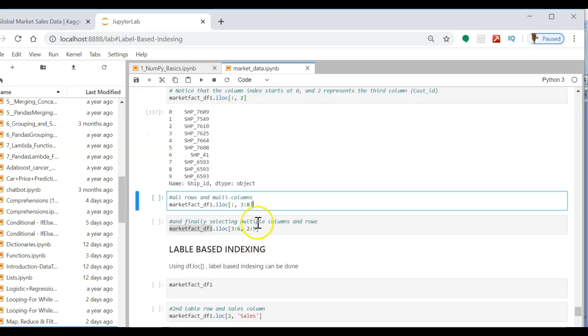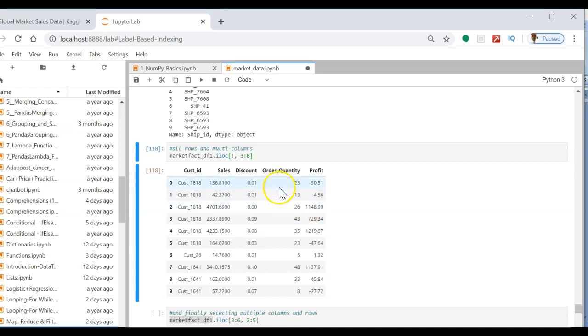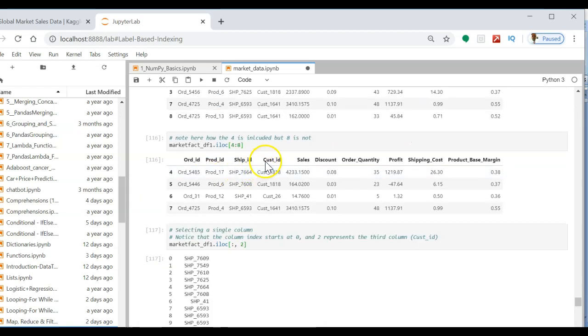If you want to select all rows in multiple columns, colon, comma 3, colon 8. So it's going to select the third column to the 8th column. So let's see the cust ID position here. Cust ID is 0, 1, 2, 3. So this is the third column.